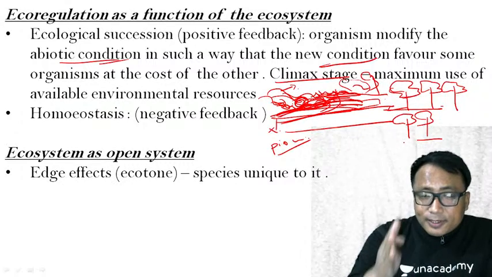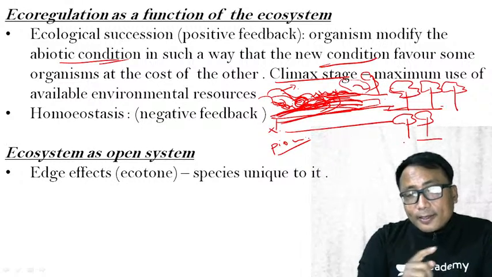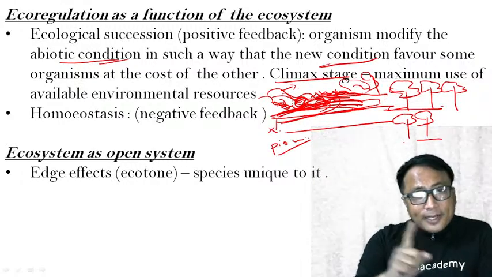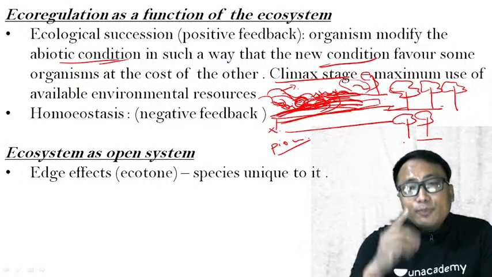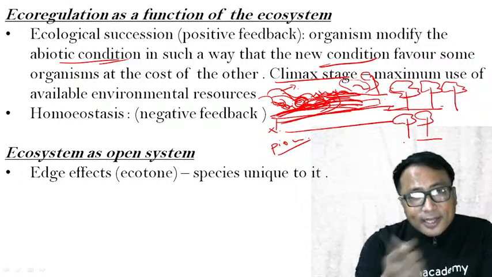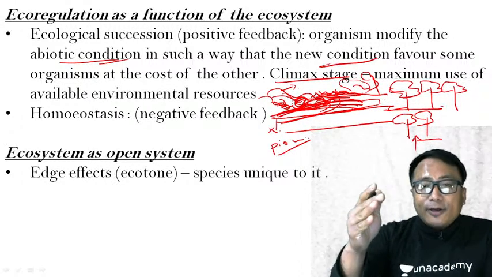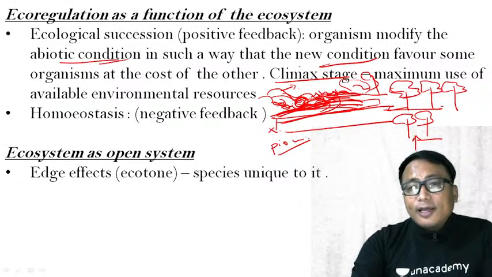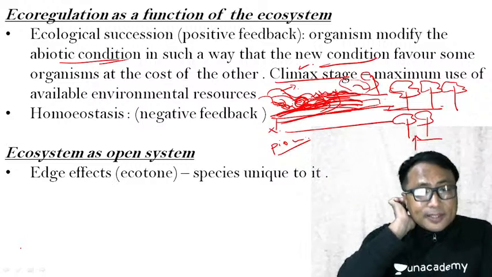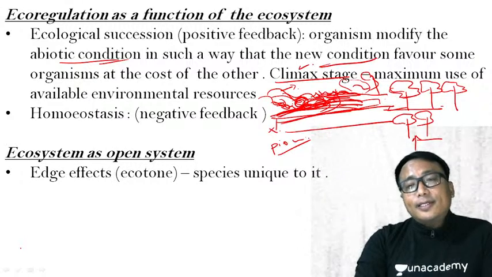When it establishes at a particular stage, after that it will not modify any further, but it will try to maintain that state. The ecosystem will try to maintain that particular stage. It will not go ahead any further. If there is any change, it will try to maintain its stage there. Therefore that particular stage, which is the final stage of ecological succession, is known as the climax stage. And as I have told you just now, after reaching the climax stage there will not be further changes in the abiotic conditions.